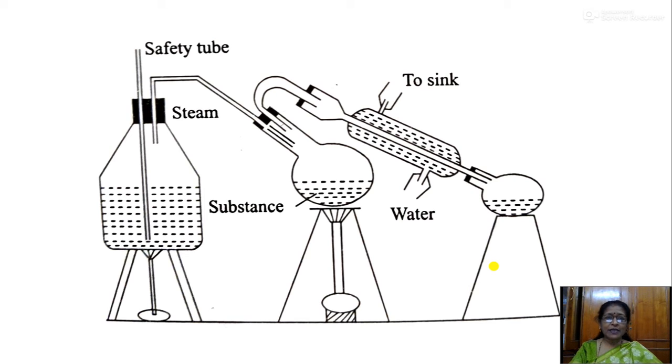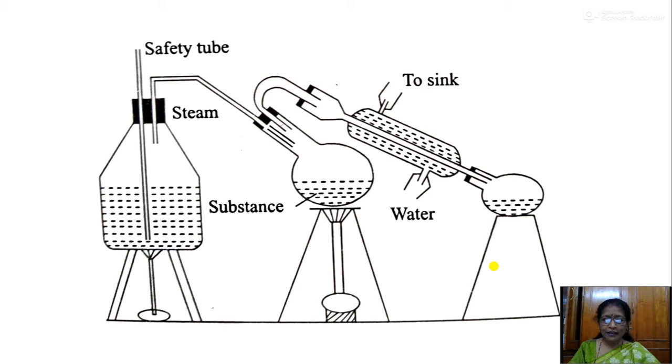Here the substance, that means the liquid mixture, is taken in a round bottomed flask. There is a burner at the left side and there is a reagent bottle containing water, and one safety tube is introduced there. After boiling the water, steam will pass through the substance. The substance is the organic liquid, which is immiscible.